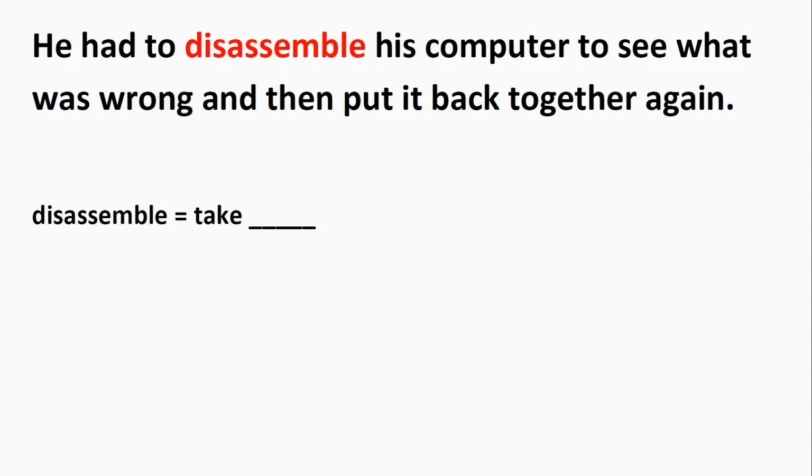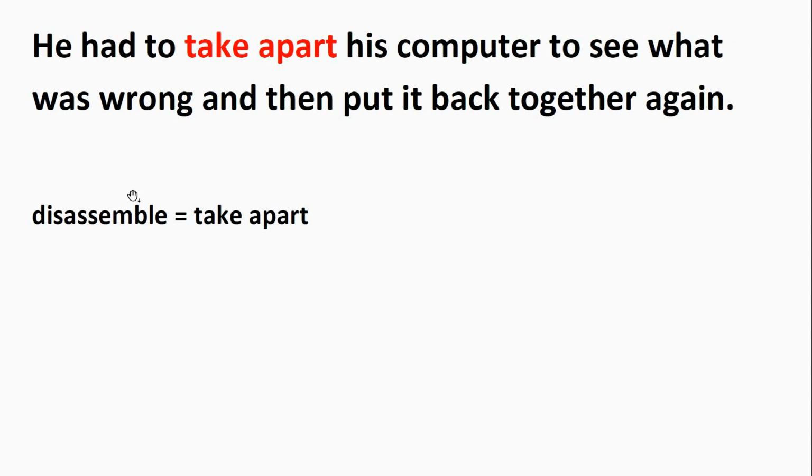He had to disassemble his computer to see what was wrong and then put it back together again. This word, disassemble, may be replaced by a phrasal verb with the verb take. Now, what is the particle that should be used with take so that this phrasal verb means disassemble? Well, the solution is take apart. He had to take apart his computer to see what was wrong and then put it back together again.